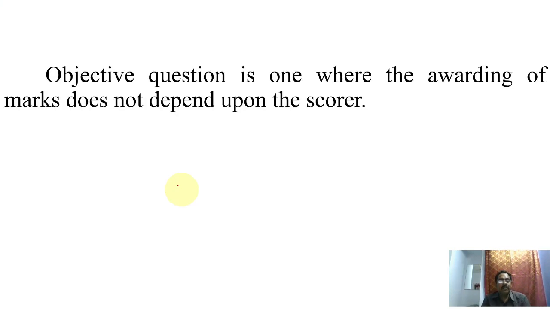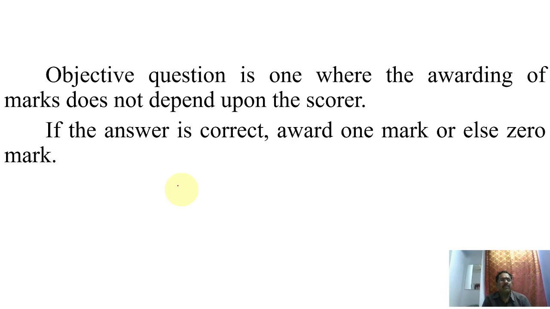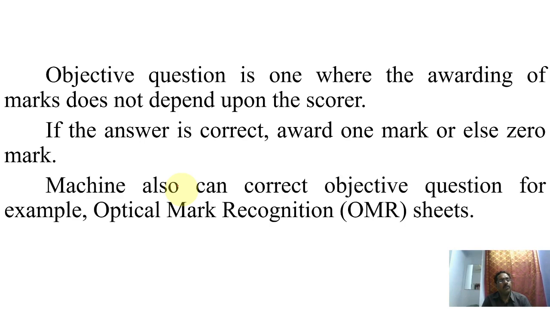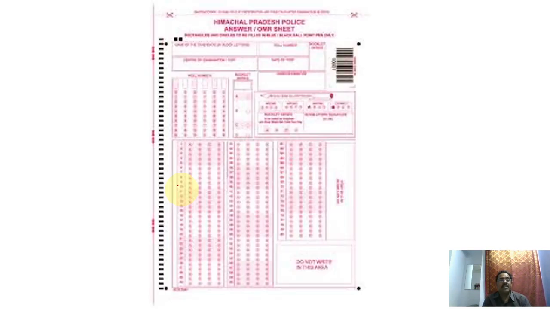So objective question is one where the awarding of marks does not depend upon the scorer. So if the marks awarded do not depend upon the scorer, we call it an objective question. It's easy to mark. If the answer is correct, we give 1 mark, and otherwise we give 0 marks. Normally, it is easily corrected by machine by using optical mark recognition sheets, and this is an example of that sheet.